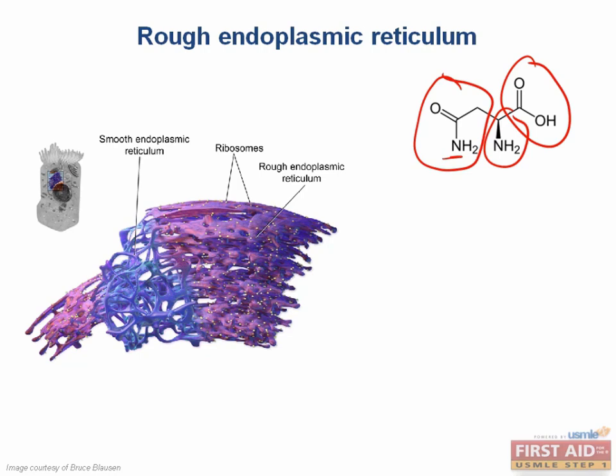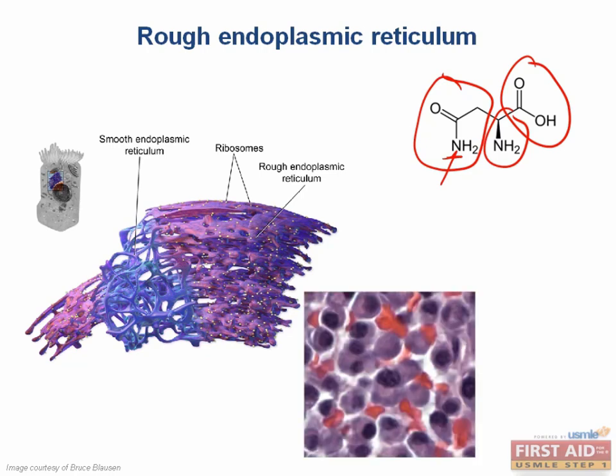Why is it called N-linked glycosylation? Because we're adding the sugars to a nitrogen. But you can also use this to help you remember that you're attaching it to asparagine, since this amino acid is represented by the letter N. Okay, so what types of cells do you think might have lots of rough ER?